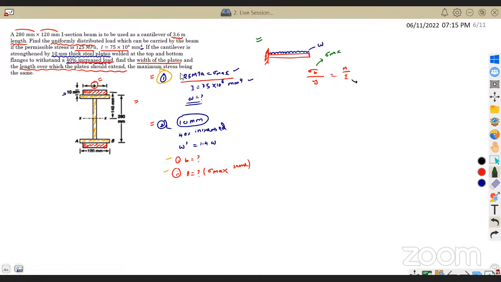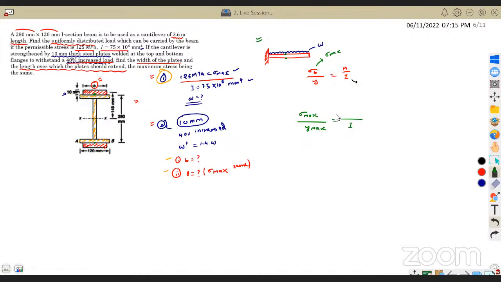Okay, and where maximum bending stress will occur, we know that very well, at the surfaces, right? Either at the top or at the bottom. Topmost point of the flange or bottommost point of the flange. So sigma b is simply sigma max, which is given to us in the question. And if I'm going to consider sigma max, then y will be y max. That also we already know. And I is given to us in the question.